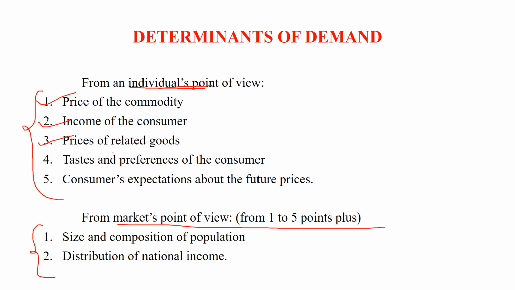Price of related goods. Related goods means we are talking about complementary goods or substitute goods. Let's say tea and coffee. I would place an order for tea, but if the coffee price is the same, I may replace this order with coffee. So it depends on prices of related goods. Car and petrol, pen and ink, bread and butter are complementary goods. And tea and coffee are substitute goods.